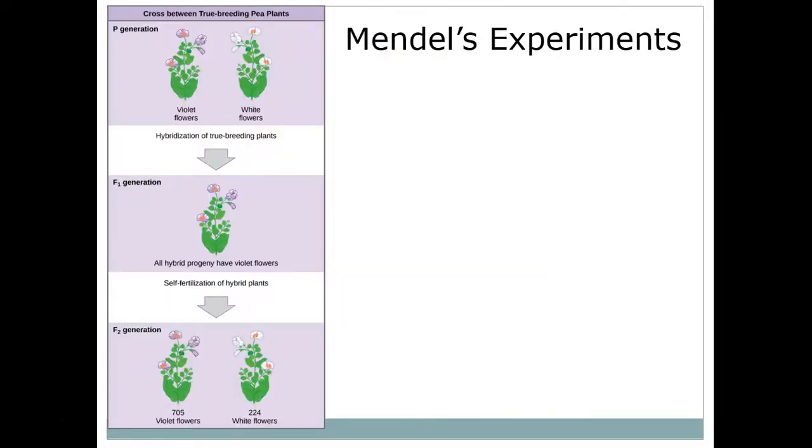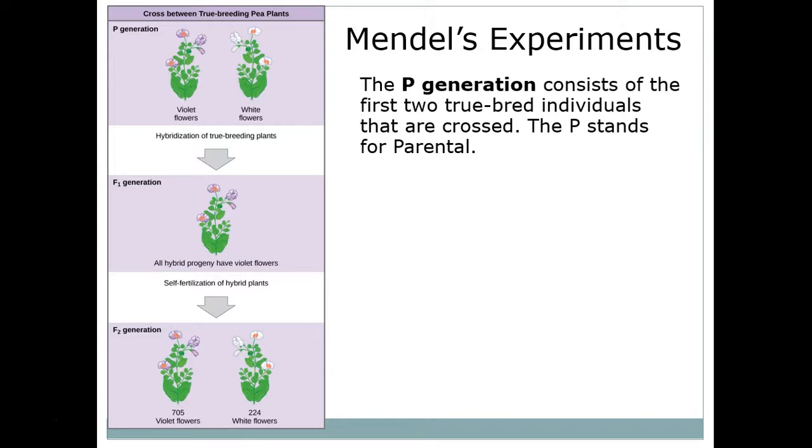So that's what you see right here in this picture at the very top left of the picture. In this example, we're looking at a trait of violet flowers and white flowers. In this case, he starts with a true breeding population of violet flowers and a true breeding population of white flowers. So that means that the violet flower, if it mates with itself, will always make violet flowers, and the white flower, if it mates with itself, will always make white flowers.